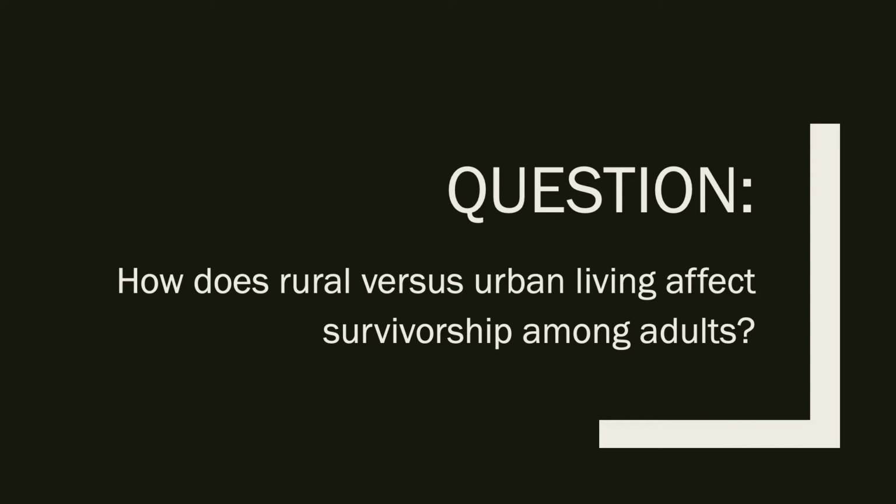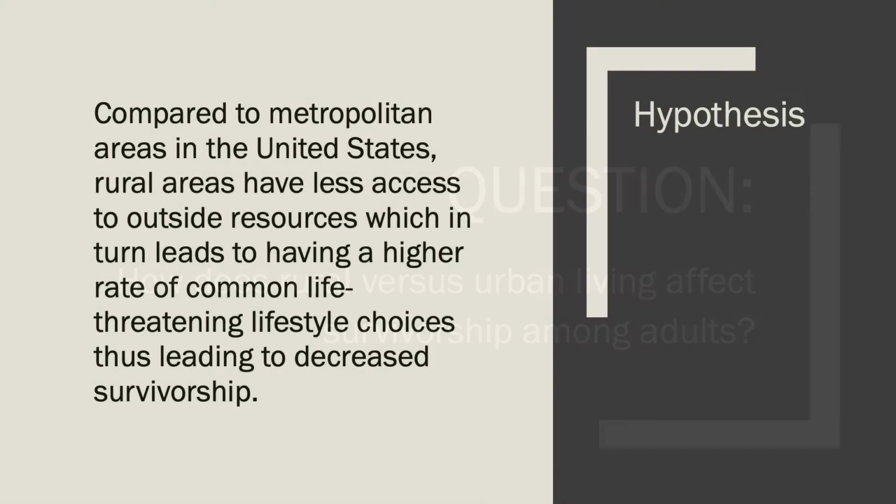This leads us to our question. How does rural versus urban living affect survivorship amongst adults? Compared to the metropolitan areas in the United States, rural areas have less access to outside resources, which in turn leads to having a higher rate of common life-threatening lifestyle choices, thus leading to decreased survivorship. Essentially, our hypothesis is stating that there will be decreased survivorship among rural communities compared to urban communities.